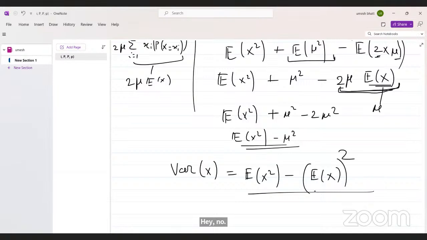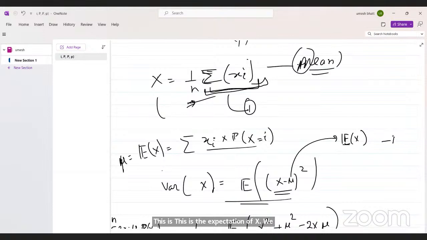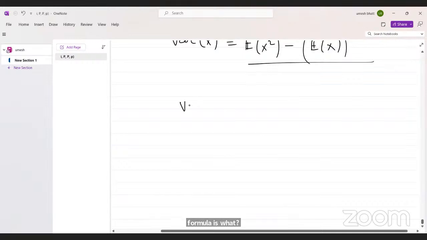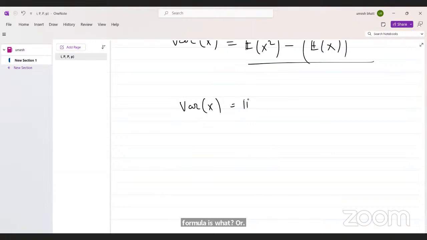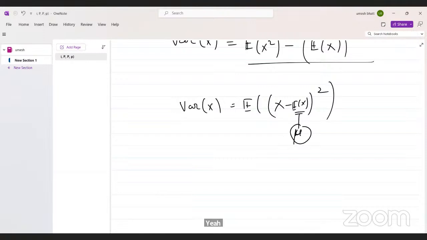So why is expectation of x equal to mu? This is the expectation of x. We denote expectation of x by mu. This is just a notation you can use. So the original formula is: variance of x is expectation of x minus expectation of x whole square, which is denoted by mu. Okay, this is just notation.